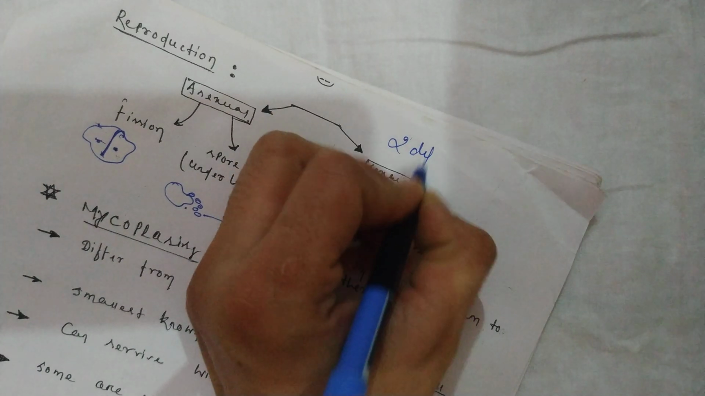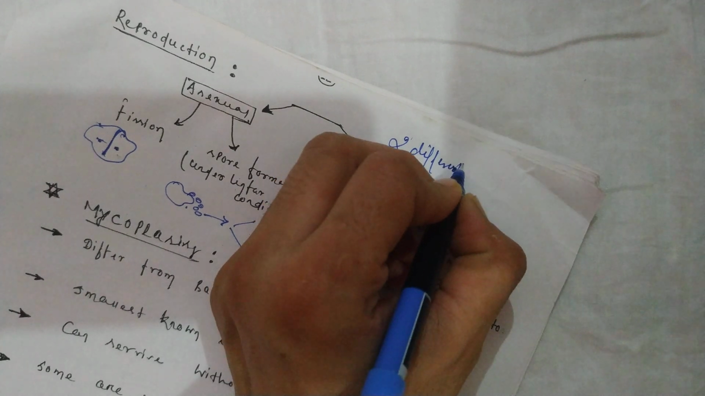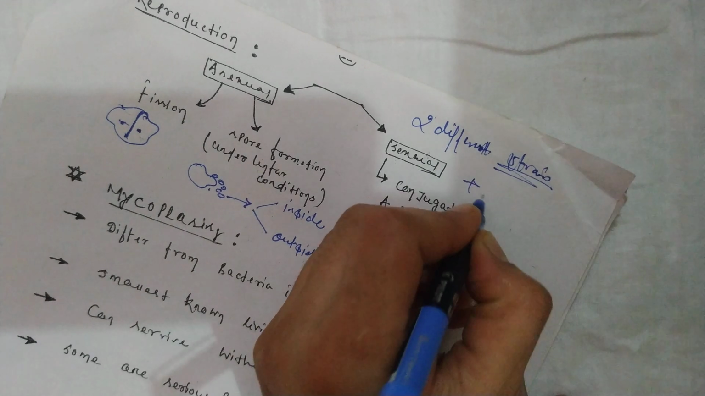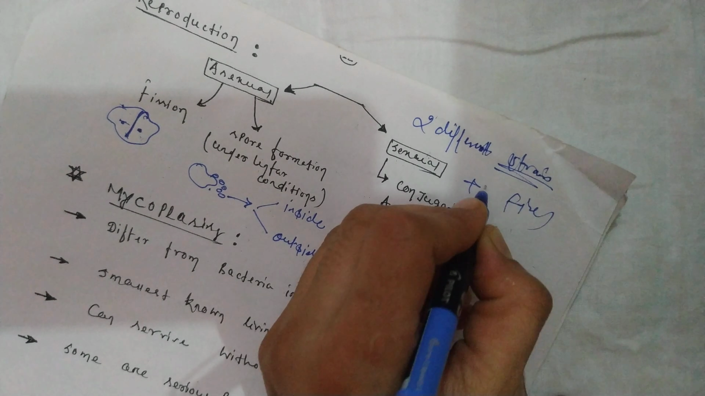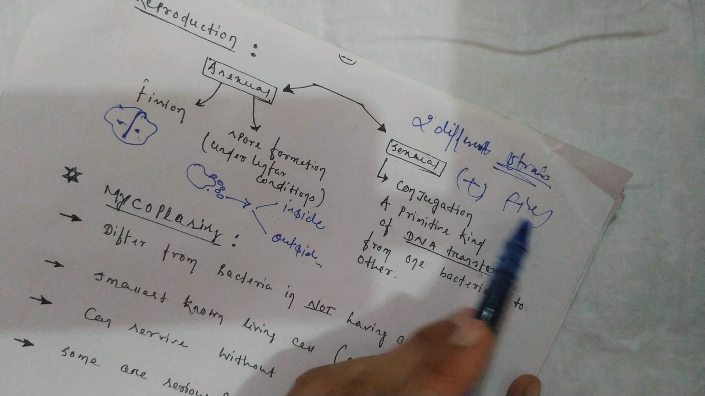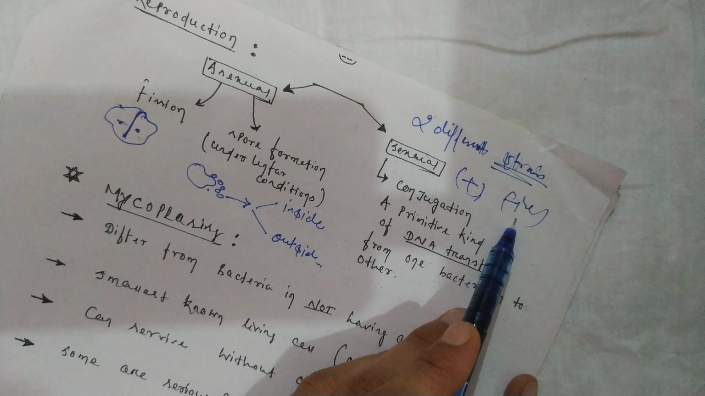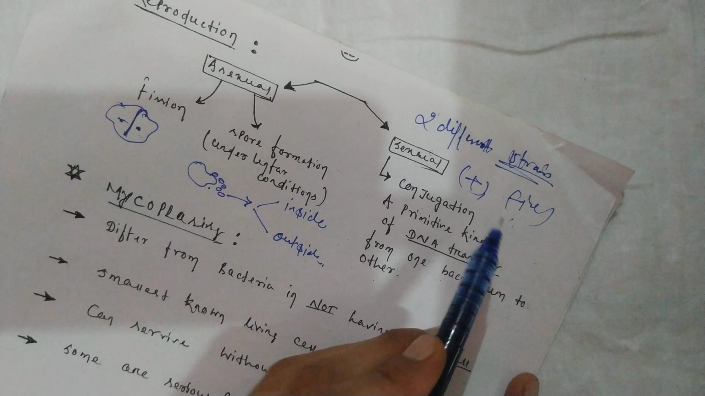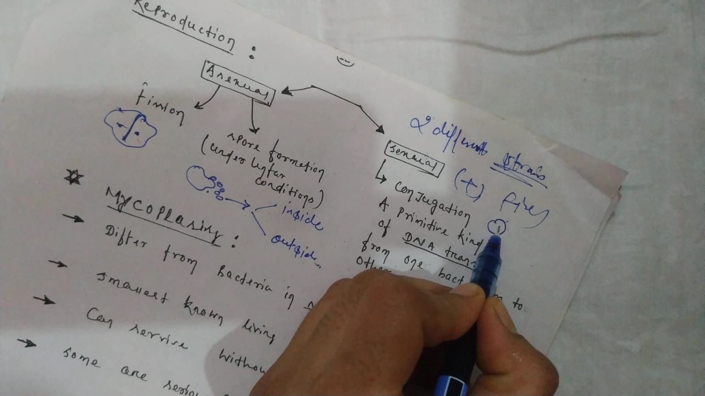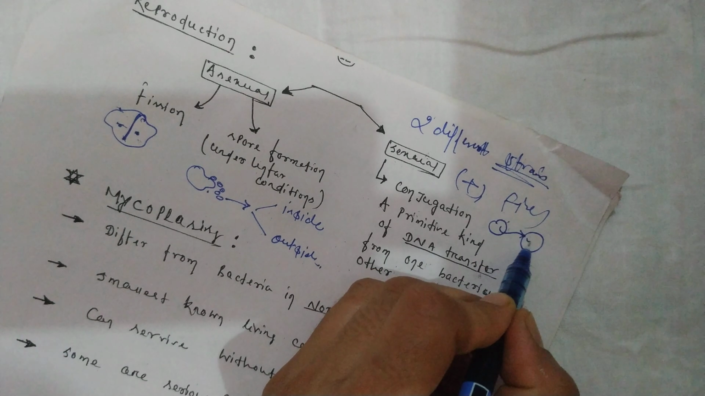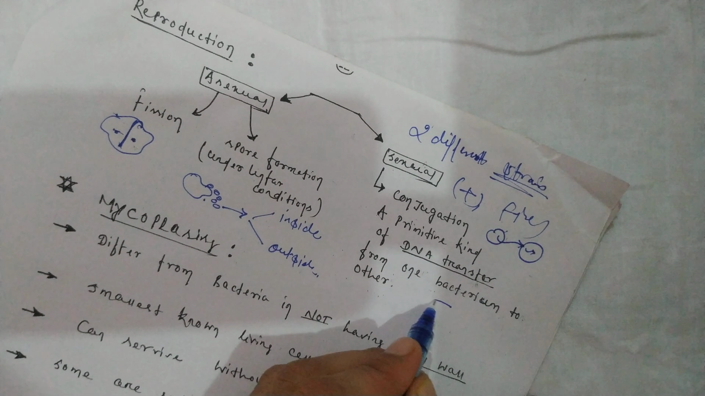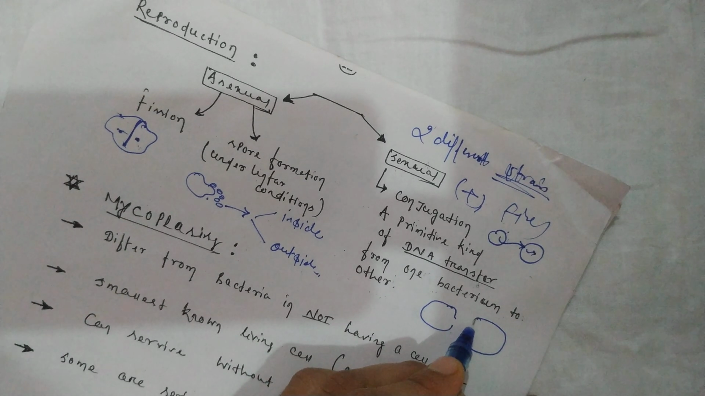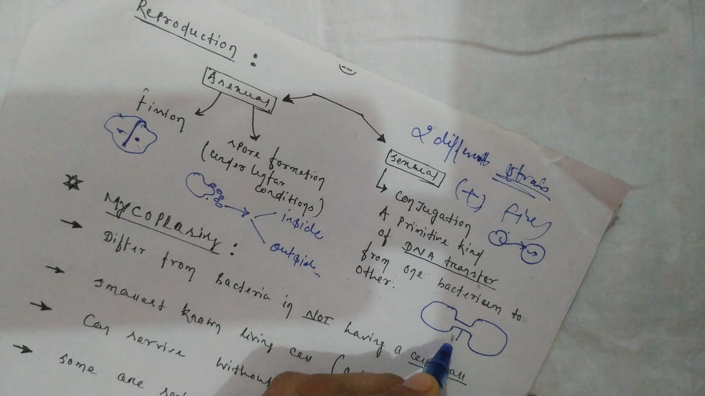Two different strains of bacteria. Okay, positive strains and negative strains. What are these strains? Now see, in bacteria also a type of sexual reproduction takes place where the genetic material of one bacterium is transferred to another bacterium. Is it clear? How? Suppose this is one bacterium, this is another bacterium. First of all, they form a bridge-like structure. This bridge-like structure is known as